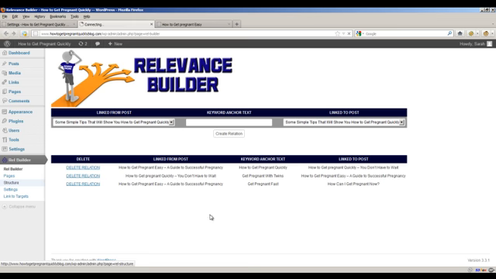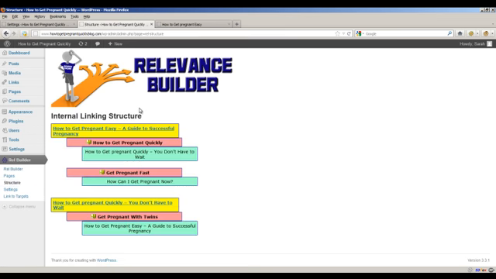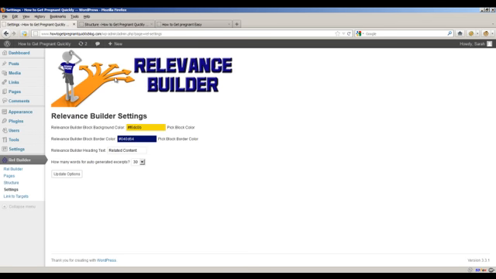And again, when we go back to structure, we'll notice that our structure is actually becoming bigger and bigger. We notice that how to get pregnant easy is linking with how to get pregnant quickly to this content. It's also linking with get pregnant fast to this content. And one of the things that you can also look at is the fact that it's very easy to go ahead and do things where you may have multiple keywords that you want this article to rank for, so you can go ahead and link to it from different articles.